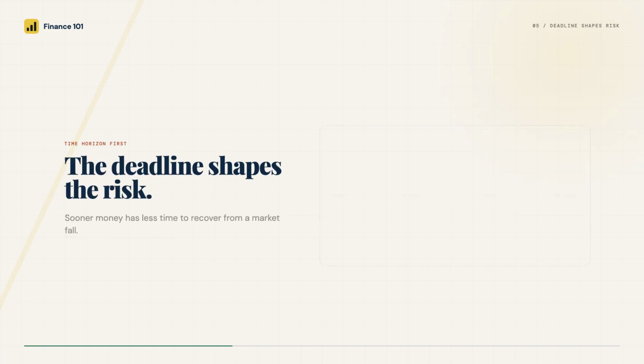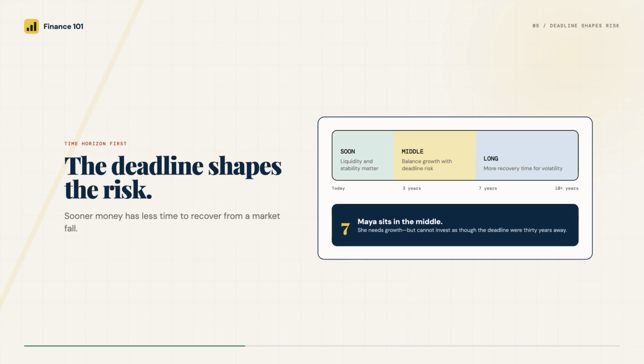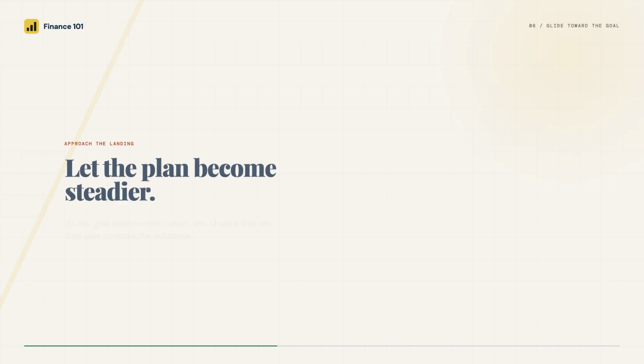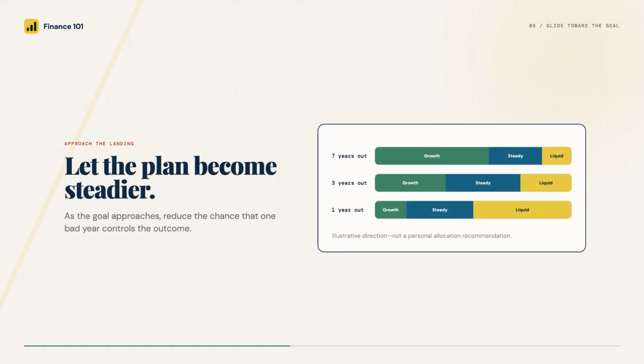Next, match the investments to the deadline. Money needed soon usually has less time to recover from a market fall, so liquidity and stability matter more. A goal many years away may have more room for diversified growth assets and short-term price swings. 7 years sits in the middle. Maya needs growth, but she also cannot behave as if the deadline is 30 years away. As the purchase date approaches, she can gradually move more of the goal money toward lower volatility holdings.